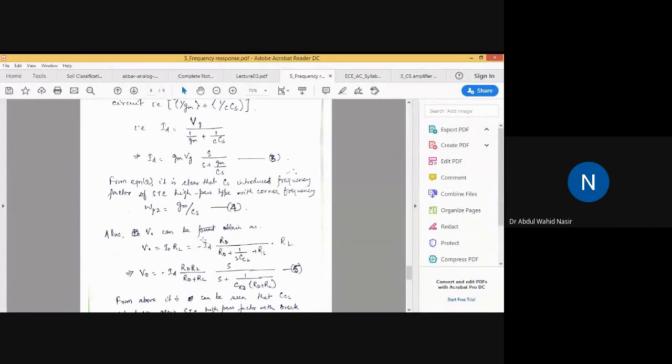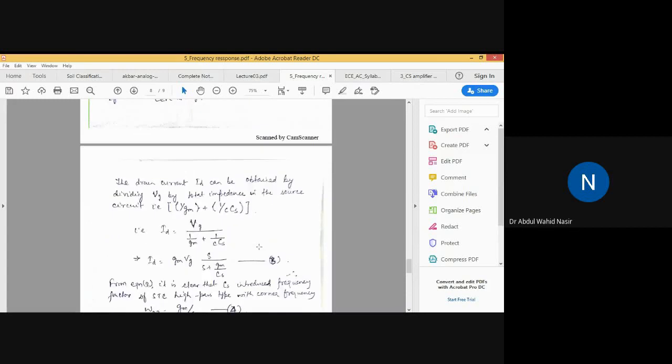I will tell you how we are getting this expression. Minus ID divided by minus ID into RD divided by RD plus 1 by sC2 plus RL, into RL. Now all of you see this circuit diagram.